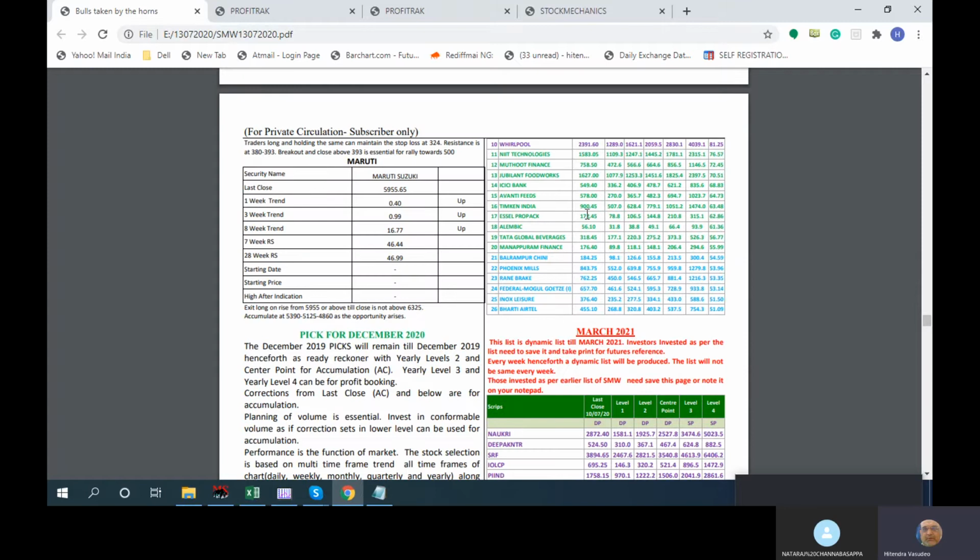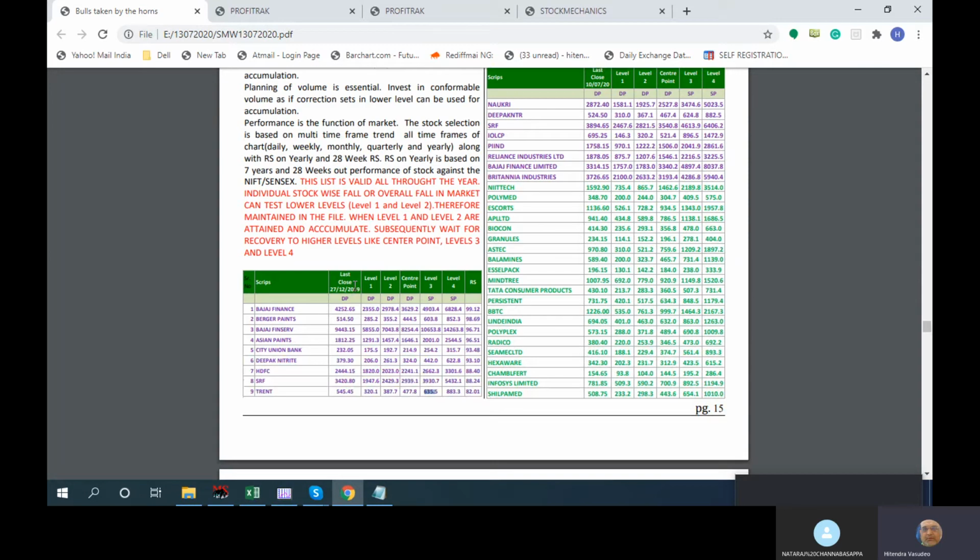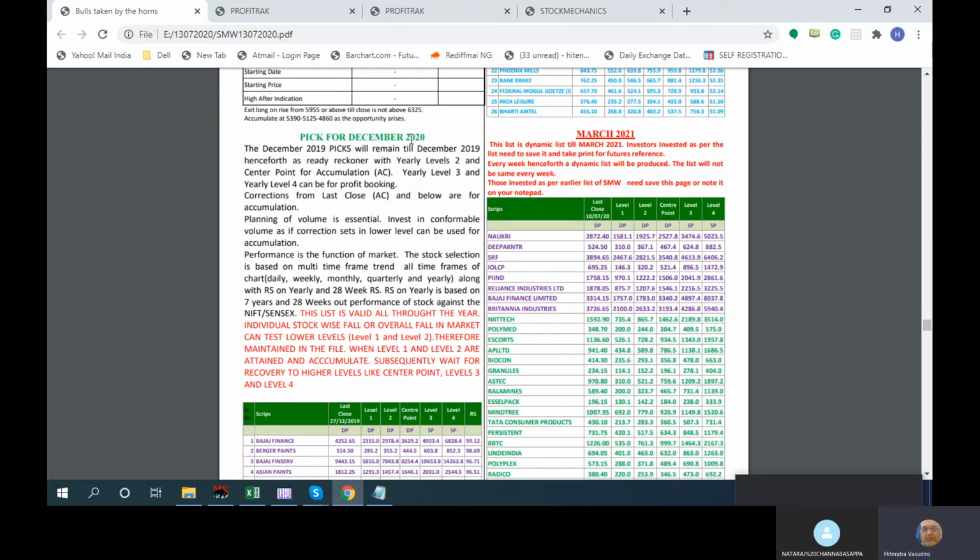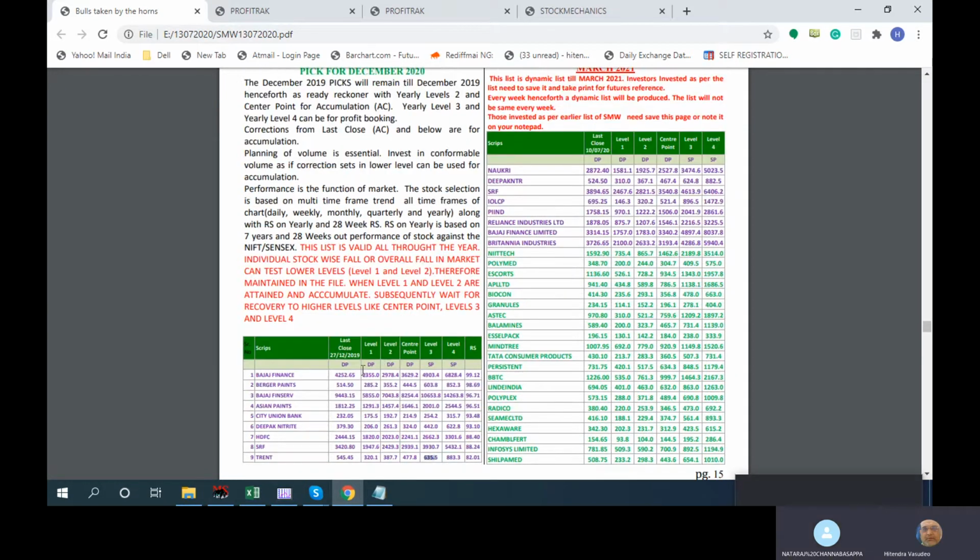Right now, the December 2020 list will not mean much to you because we are just four months down the line. But this table doesn't go off from the report. When December 20 comes, right from January this is there. I don't change the prices. Everything will remain the same as it is.